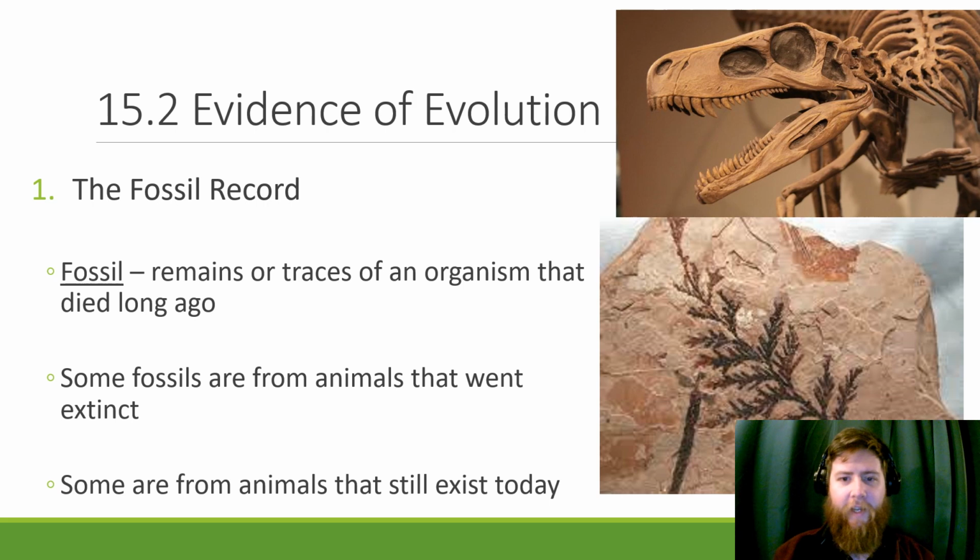All right, starting 15.2 here, we have evidence of evolution. The first thing, and it's pretty compelling evidence, is the fossil record. Fossils are any remains or traces of an organism that died long ago. They can be animals, like this big old T-Rex above me, or they can be plants, like this pine tree right here. Some are from organisms that went extinct, like the T-Rex, and some are from animals or plants that still exist today. We still have pine trees today, and we can see some similarities between this one and current pines.